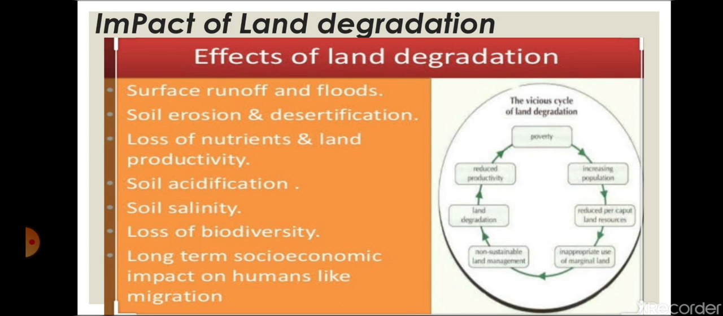Loss of biodiversity, if land will be degraded, plants and animals will slowly also become extinct. Long term socio-economic impact on humans like migration, if one place is desertified or loses its fertility, then it is obvious that people will move from that place to another place. That is only known as migration, moving of people from one place to another.